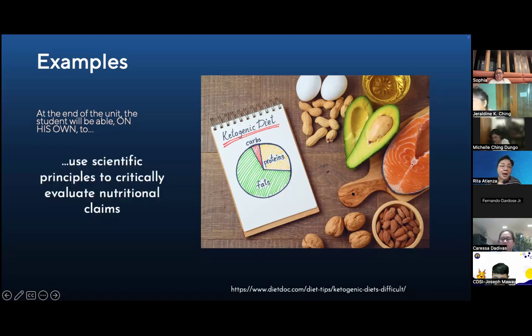Here, iba ang goal ni teacher. It's to teach the students that whenever they read about keto diet, intermittent fasting, kung ano-anong klaseng diet, can they critically evaluate kung tama ba yung kine-claim ng diet na yon?